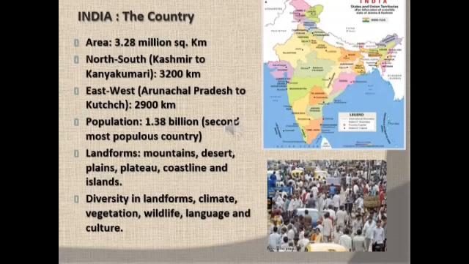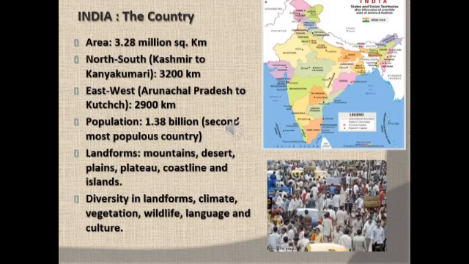India has an area of about 3.28 million square kilometers. Its north-south extent from Kashmir to Kanyakumari is about 3200 kilometers. It extends east-west from Arunachal Pradesh to Kutch over 2900 kilometers. India has a population of 138 billion. It is the second most populous country of the world after China.